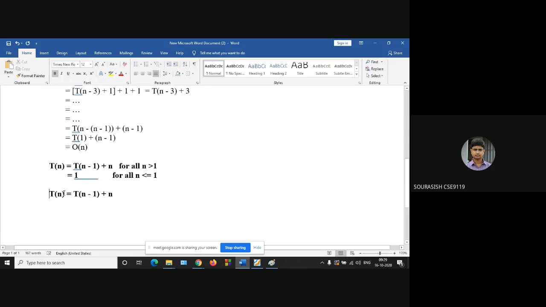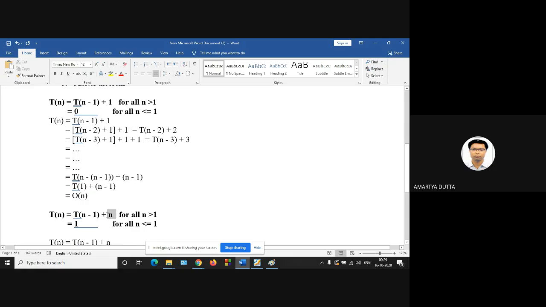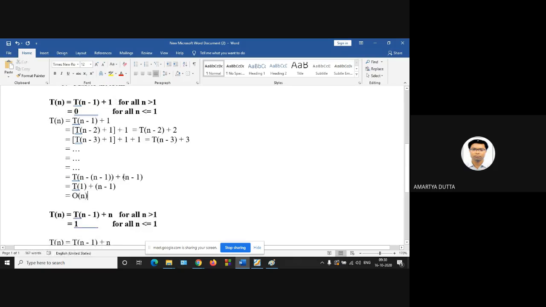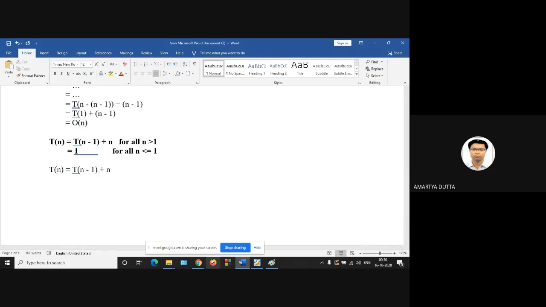Sir, it's a similar one. So what will be the complexity? Any idea? O of n square it will be. If the total function is order of n, then the complexity will be order of n square. If the total function is constant, then the complexity is order of n, linear. So if the total function is order of n, then it will be quadratic, and it will be linear if the total function is 1. So how to solve this particular problem?